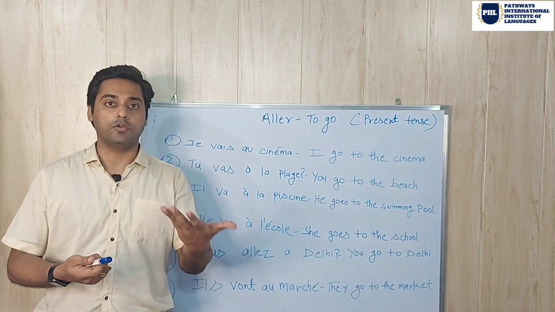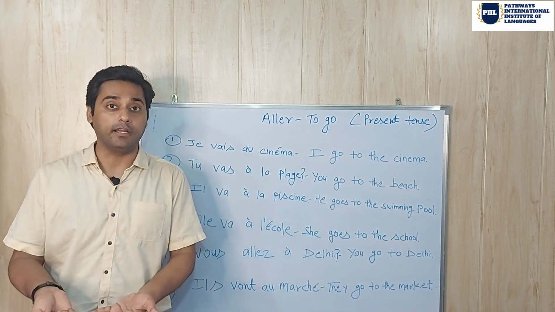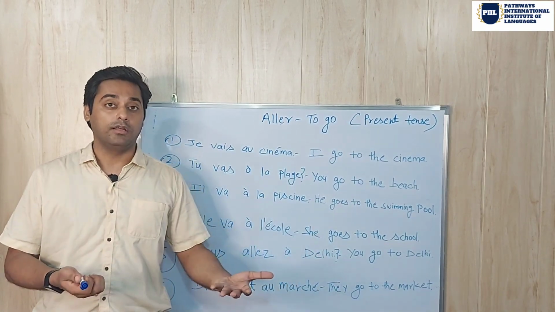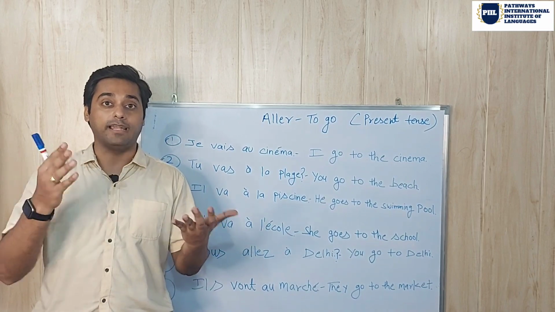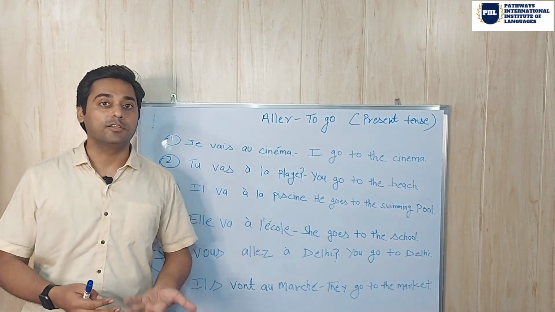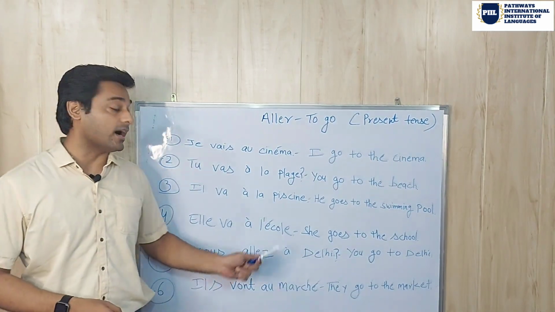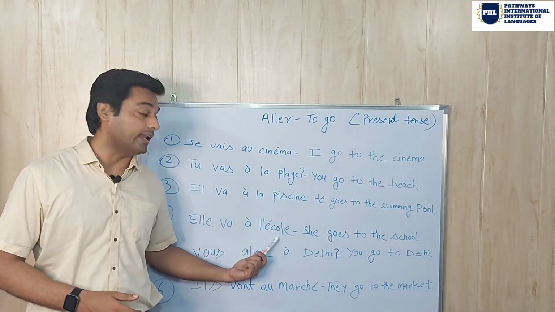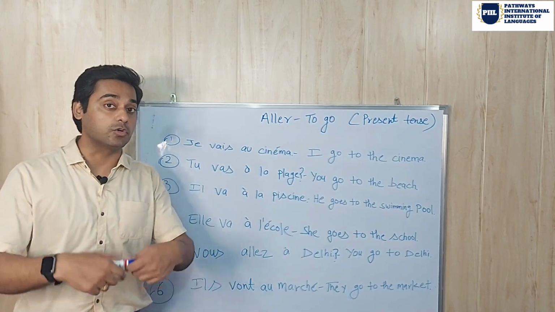If someone is asking you about your sister or about your friend who is going to the school, the question your friend can ask you is: Où va-t-elle? Where is she going? Then how would you answer? You can answer in this way: Elle va à l'école. She is going to the school.